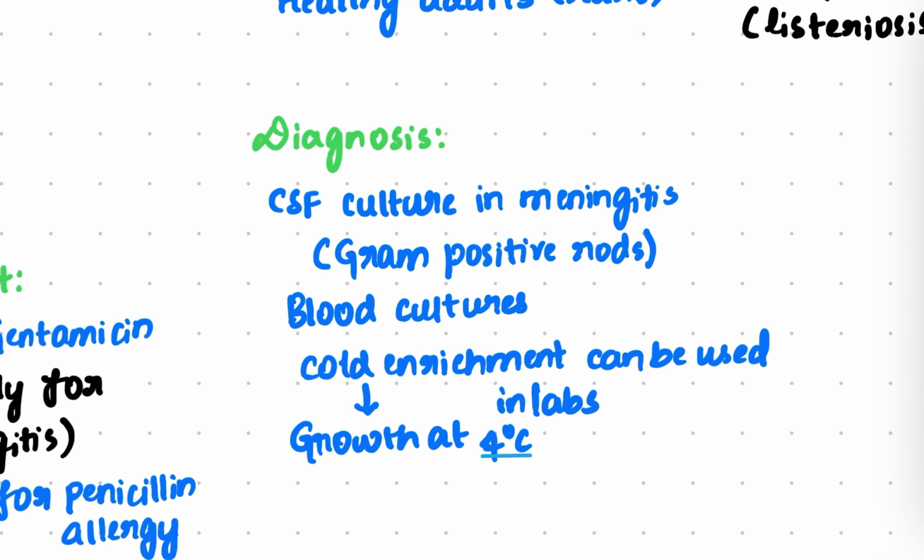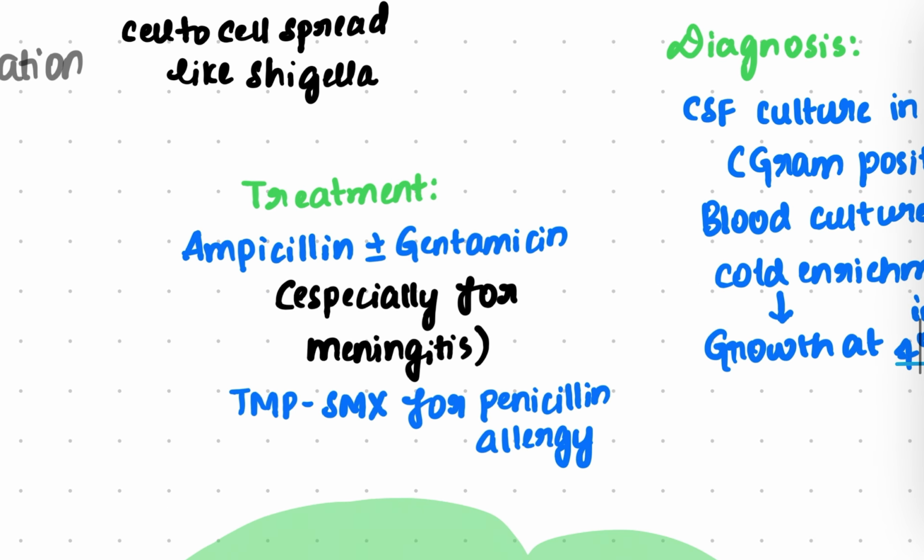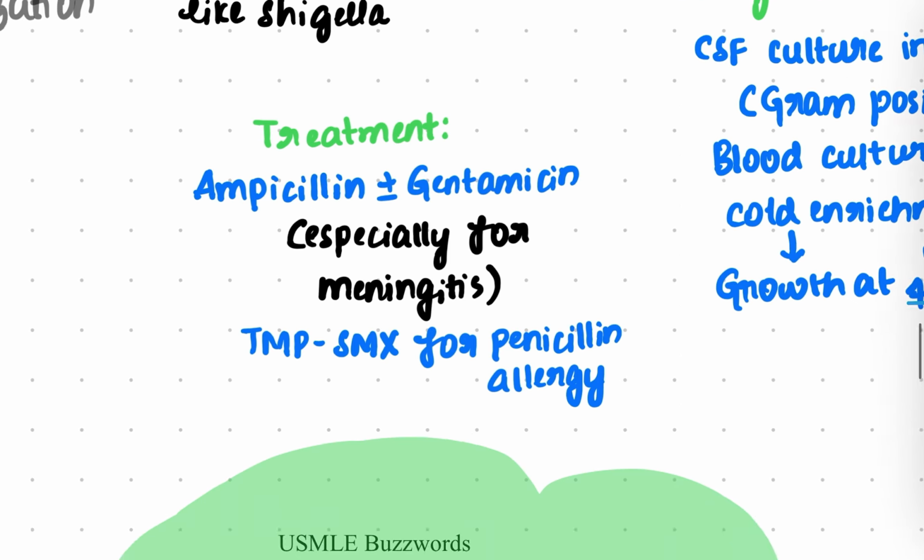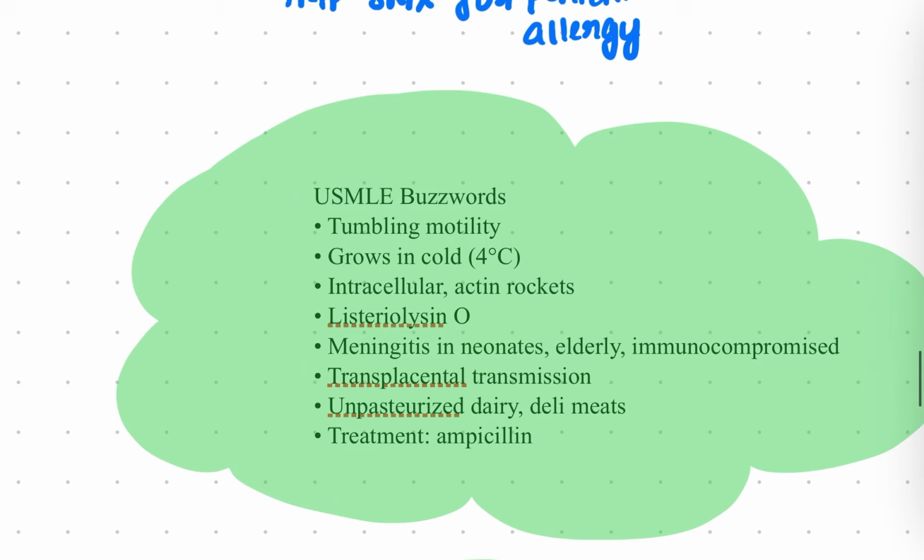Coming to diagnosis, it can be made by CSF culture in meningitis, where we can see gram-positive rods, and blood culture where we can see beta-hemolytic organisms. Cold enrichment can be used in labs, as it can grow at 4 degrees centigrade. So this cold enrichment can also be used for diagnosis. Coming to the treatment, ampicillin with or without gentamicin can be given, especially for meningitis. In case of penicillin allergy, trimethoprim with sulfamethoxazole can also be given.